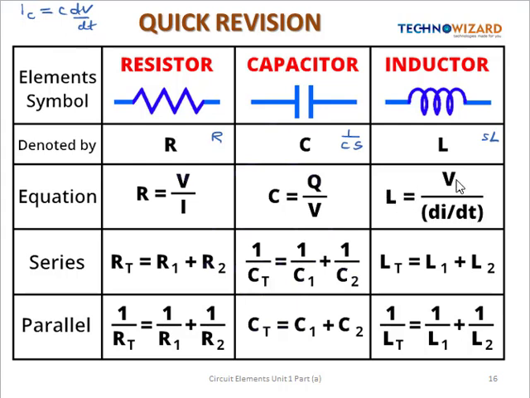Okay, and L is given by VL by di/dt, and in series R total is the sum of all the resistances, that is R1 plus R2, and for capacitors 1/C total is equal to 1/C1 plus 1/C2, and the formula for resistor and inductor resemble, that is L equivalent is equal to L1 plus L2. In parallel, 1/R equivalent is equal to 1/R1 plus 1/R2, but C total will be equal to C1 plus C2, and the formula for inductor will be 1/L equivalent is equal to 1/L1 plus 1/L2.